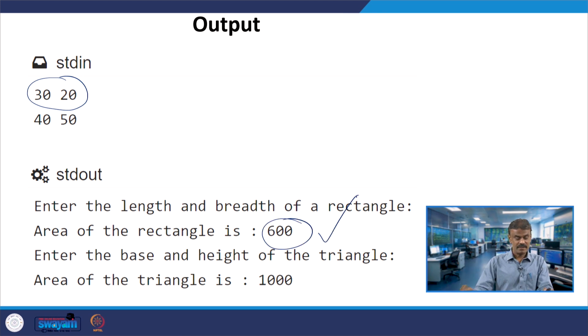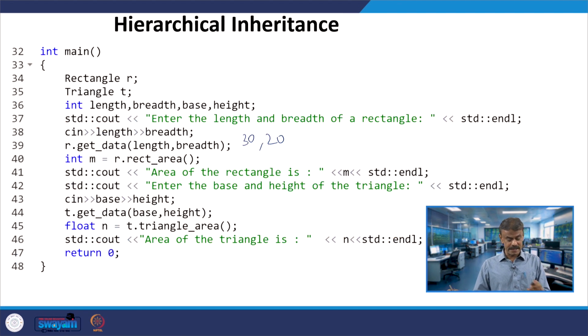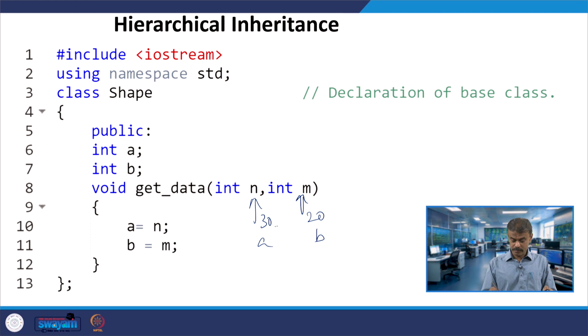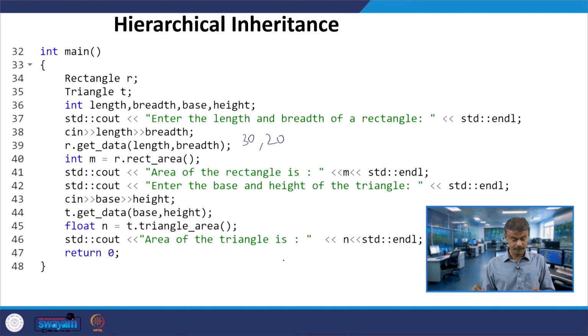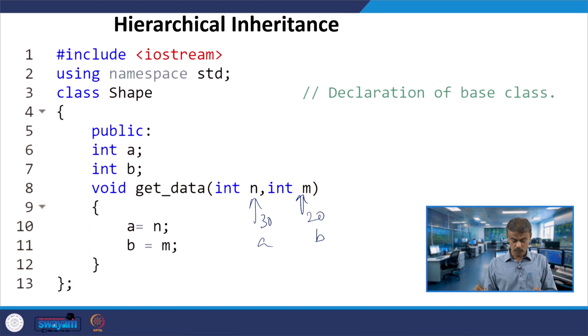In the second case, I am passing 40 and 50 to get_data, base and height, at line number 44. So there is a change here: this will be 40 and this will be 50.